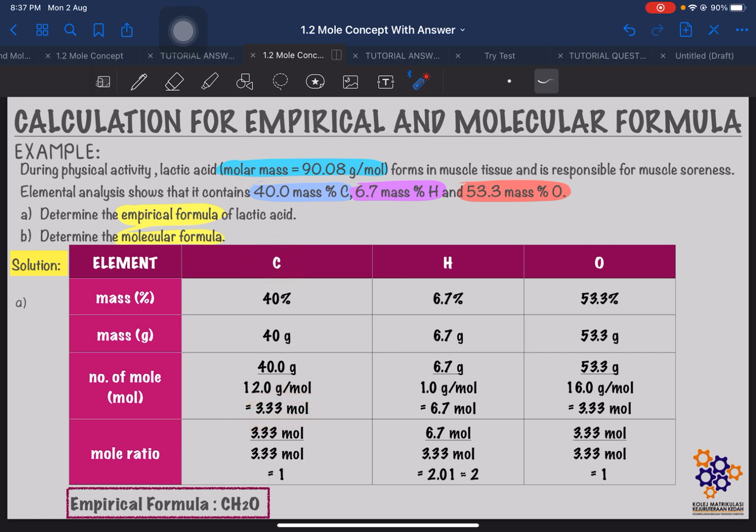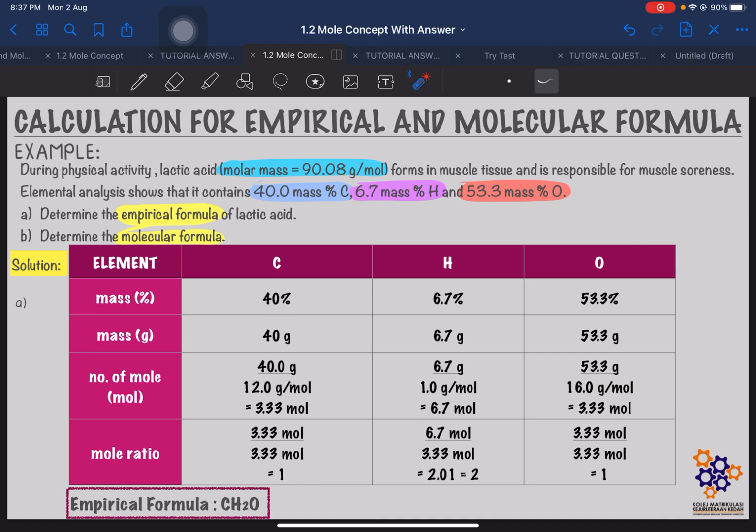For hydrogen, we will get 6.7 gram divided by 1 gram per mole, which gives 6.7 mole for hydrogen. And lastly for oxygen, 53.3 gram divided by the molar mass of oxygen, 16 gram per mole, you will get the mole for oxygen as 3.33 mole.